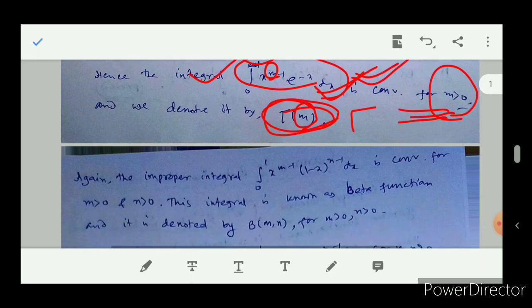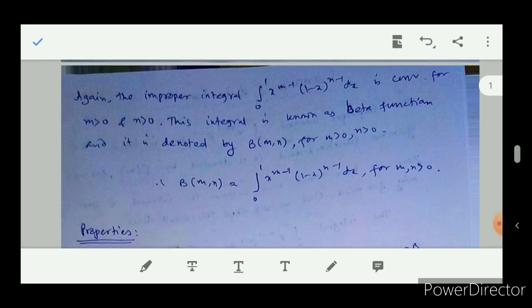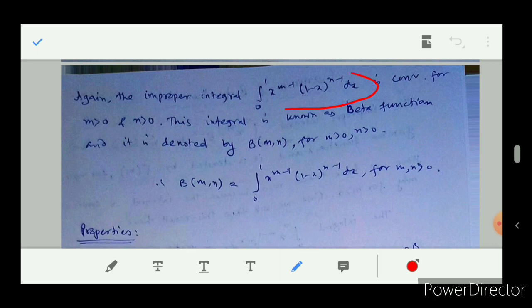Okay, similarly if we consider this integral, 0 to 1 x to the power m minus 1 times 1 minus x whole to the power n minus 1 dx, it will be improper at x equal to 0 for m minus 1 less than 0, that is the power of x. If the power of x is less than 0, then it is improper at x equal to 0.